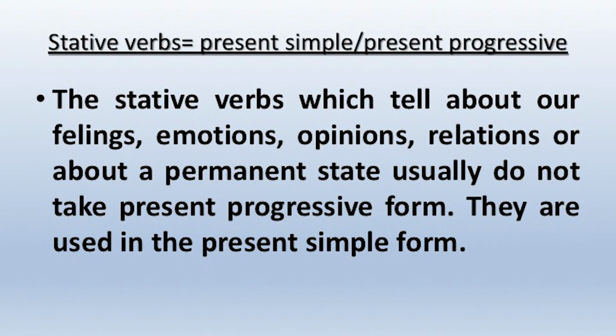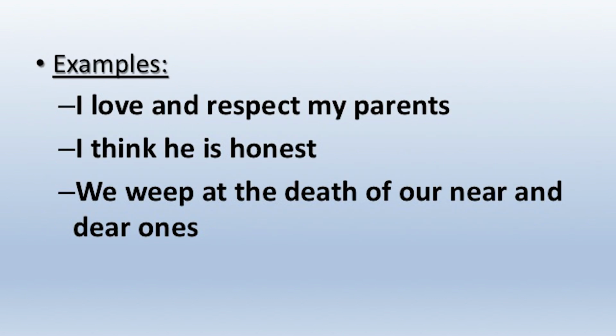Stative verbs means the verbs which express our feelings, emotions, opinions, relations or about a permanent state. They are never used in the progressive. Take for example, examples are there. I love and respect my parents. Love, respect, these are our feelings, mental state. I think he is honest. We weep at the death of our near and dear ones. So, love, think, weep, these are stative verbs and they always take simple present as it has been shown in the examples.